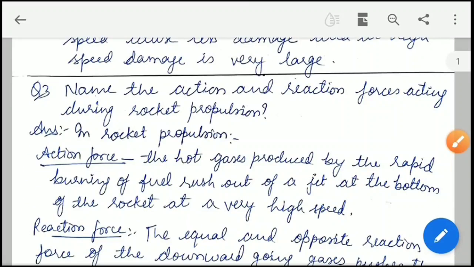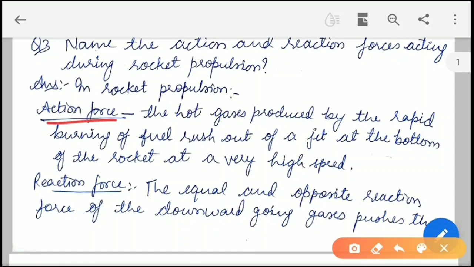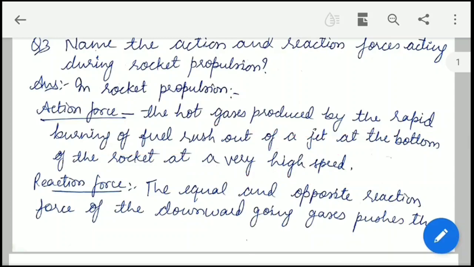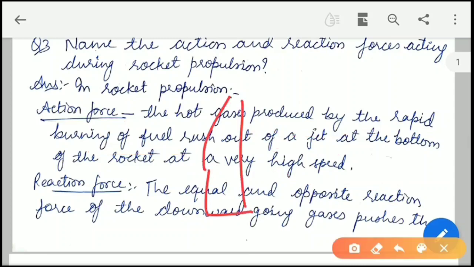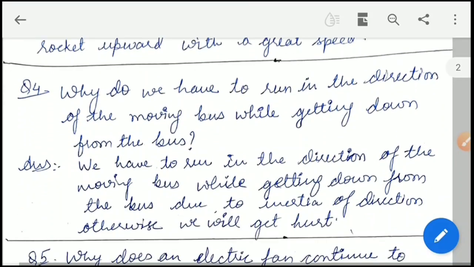Now the next question is, name the action and reaction forces acting during rocket propulsion. We have seen that in rocket propulsion, the hot gases produced by the rapid burning of fuel rush out of a jet at the bottom of the rocket at a very high speed. I have already explained the functioning of the rocket in one of my videos. So the hot gases are the action force, and the reaction force is the equal and opposite force of the downward going gases, which pushes the rocket upward with a great speed. So these are the action and reaction forces.